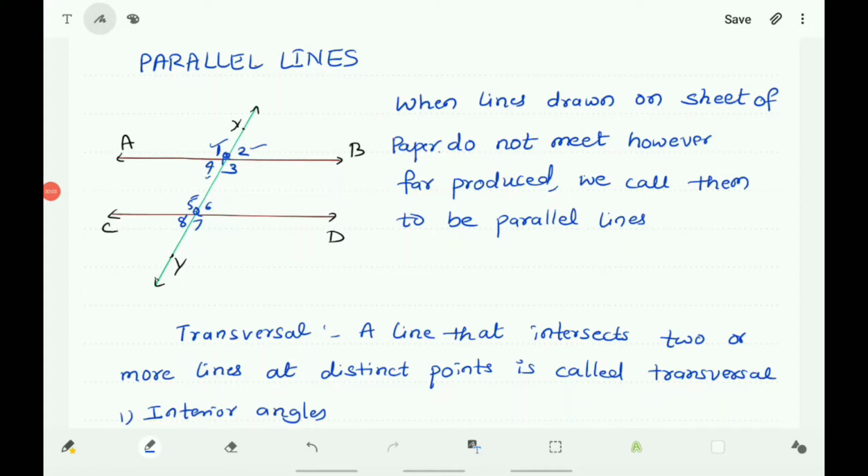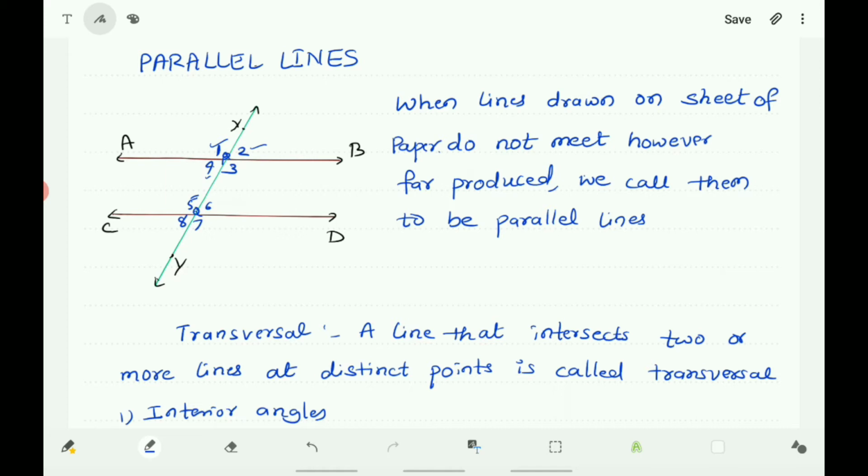Children, let us continue the bridge course. Now let us discuss the parallel lines. So you know what are parallel lines? The lines drawn on a sheet of paper do not meet. However far produced, we call them parallel lines. The lines in a plane which do not meet even if they are produced on both the sides infinitely.